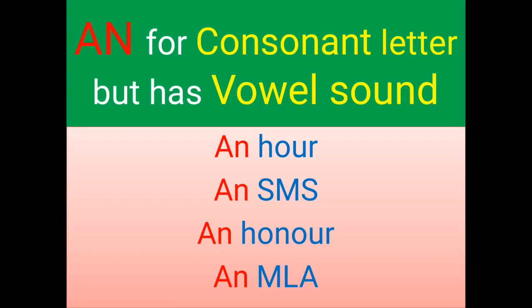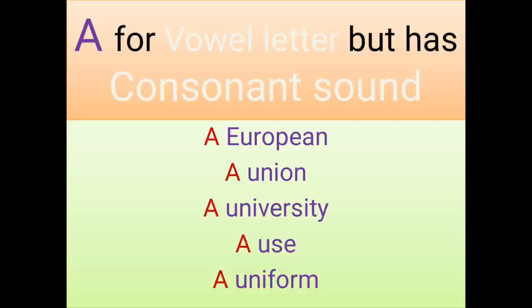These begin with a consonant letter but the sound is a vowel. So once again, these words begin with a consonant letter but have a vowel sound. So for that reason we use an before these words.